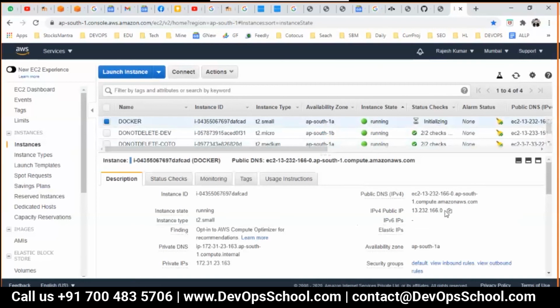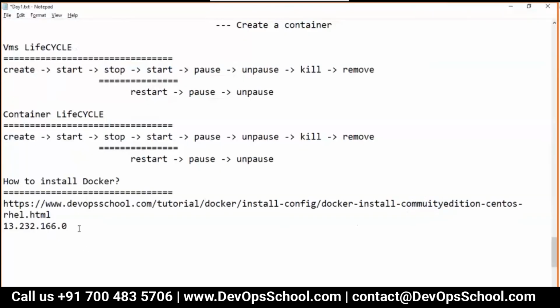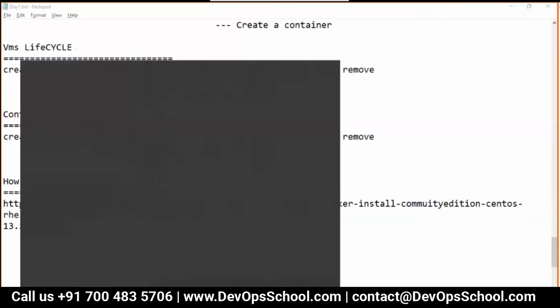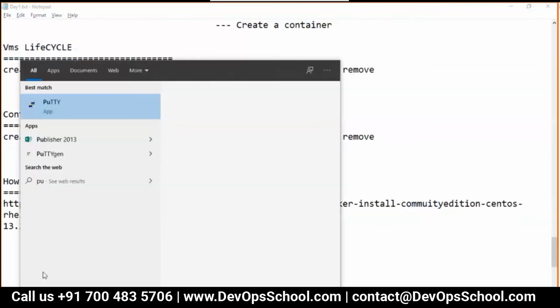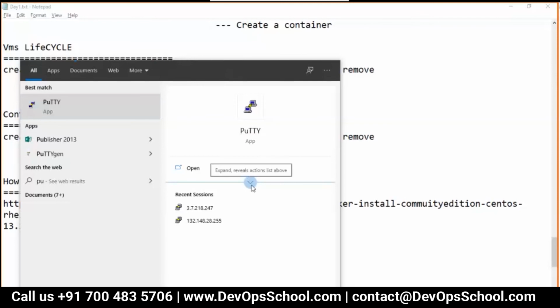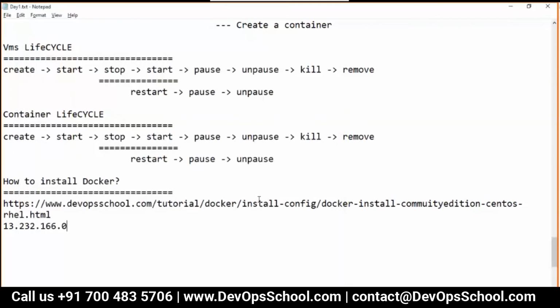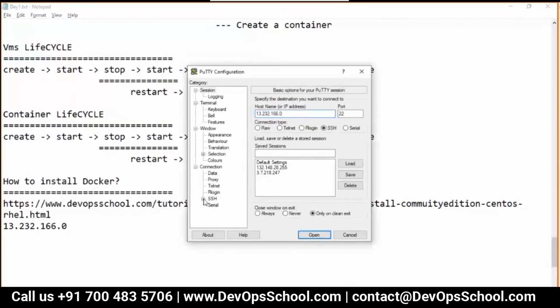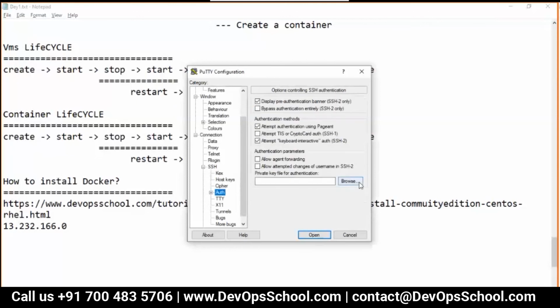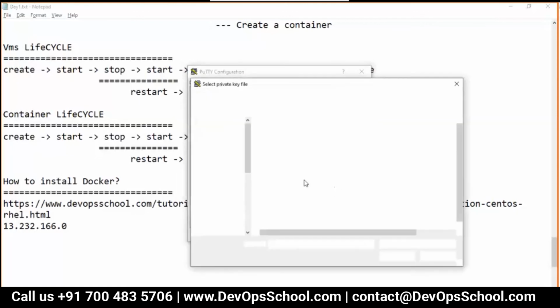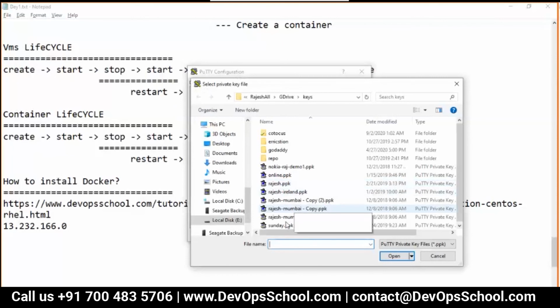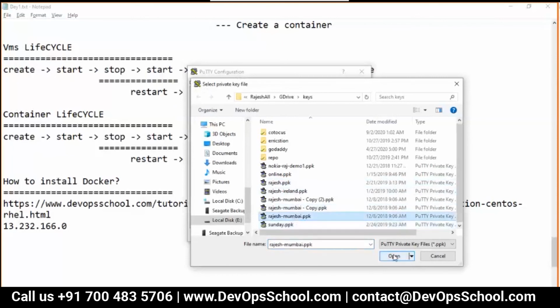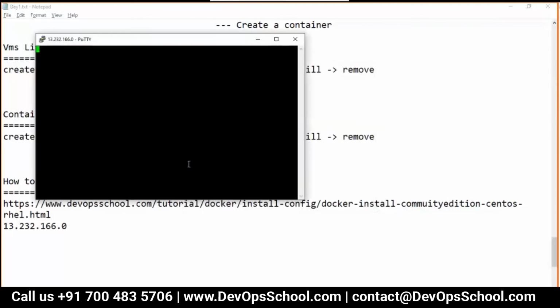Okay, so I got this IP address. All of your IP addresses are on the desktop. One notepad is there, you can find it. You have to start the VM before using it. I'm using PuTTY to access this machine. All of you have PuTTY on the desktop itself. You have a password, I have keys, because AWS by default provides a key. I have to convert it into PPK, which is here.